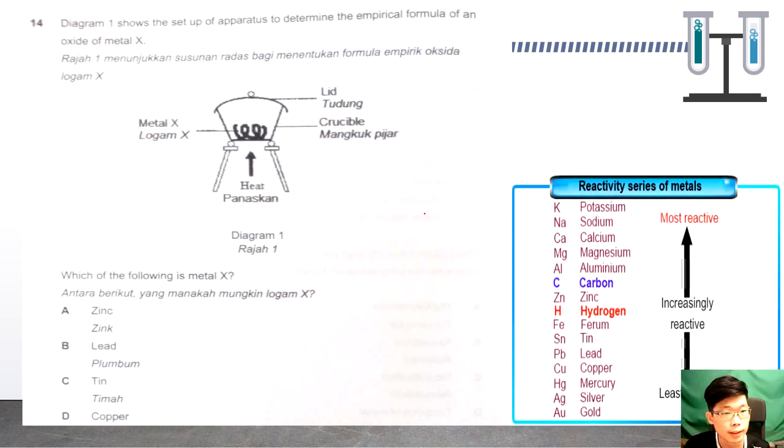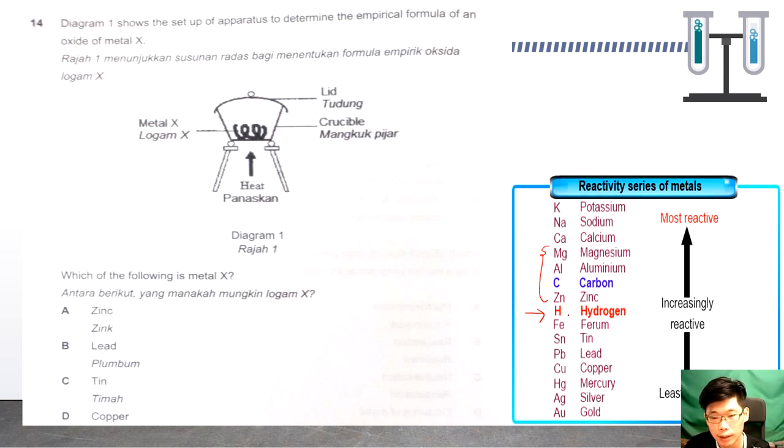Next. This diagram shows the apparatus to determine the empirical formula of an oxide of metal X. If we use a crucible and heat it strongly, this is for a reactive metal which can react with oxygen to form the metal oxide. For this, we can refer to the reactivity series. Basically, for the reactive metals, we choose the metals above hydrogen. So normally the metals from here, we can use this method.